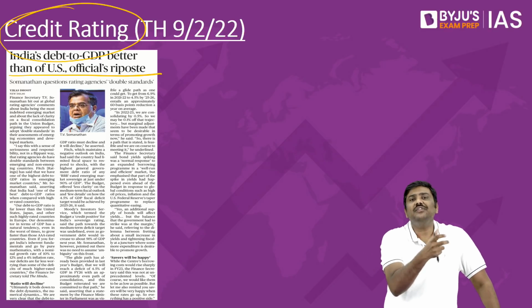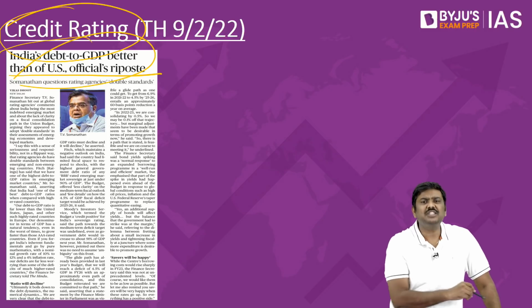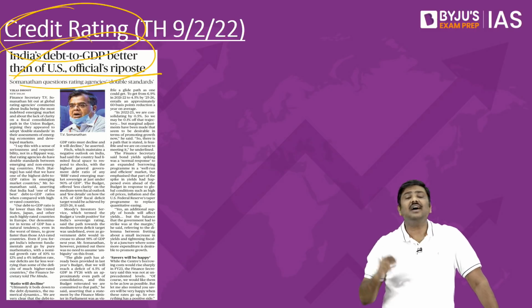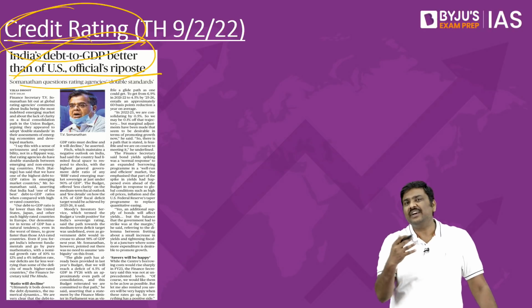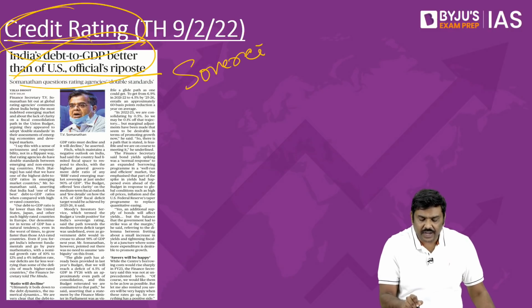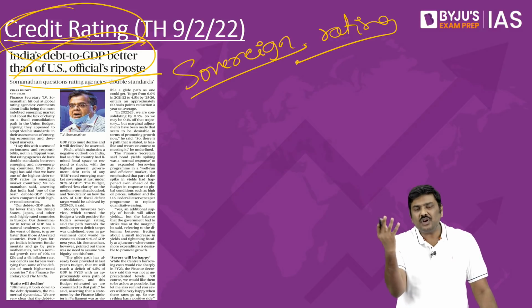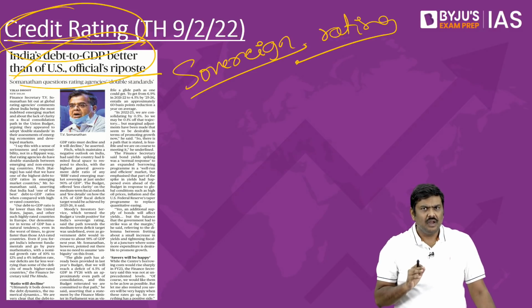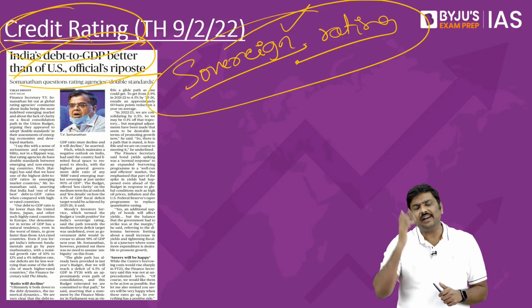Right. So, there is an issue with respect to these indicators in terms of budget announcements, and the reply of the government came back. India's debt to GDP ratio is much better than many of the other countries in the international market. Now, whenever you talk about the idea of a credit rating, I am talking in the context of sovereign credit rating. Is it okay? Remember this. Credit rating can be provided for individual instruments which are issued by the companies, and it can also be provided for an economy, which is referred to as sovereign credit rating.